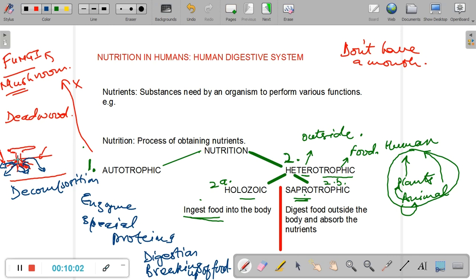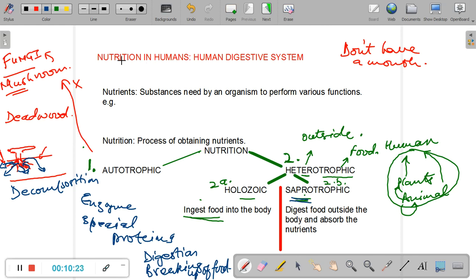So you see that the mushroom has no mouth and no digestive system like our stomach or intestine. It digests the food outside the body, and whatever has been digested is absorbed by the body of the mushroom. Such a mode of nutrition is called saprotrophic: food is digested outside the body and nutrients are absorbed.